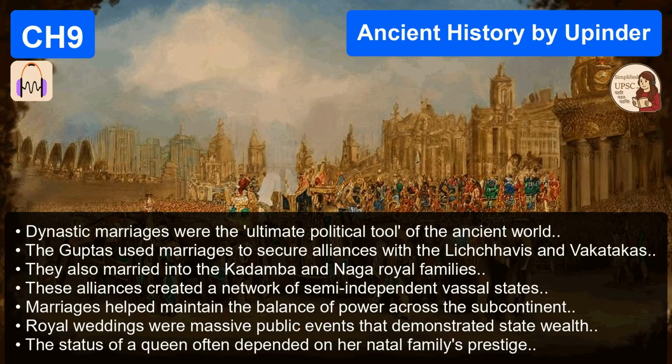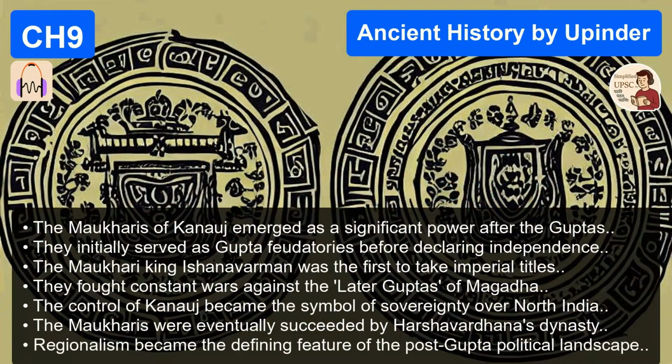Now, main strategy, that dreaded Golden Age question. Critically analyze whether the Gupta period can be considered a Golden Age. We touched on this, but let's structure it perfectly. The strategy is balanced critique. Never take a one-sided stand. You should structure your answer like this. Okay, walk us through it.